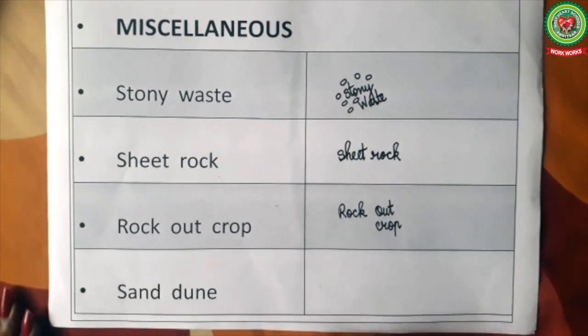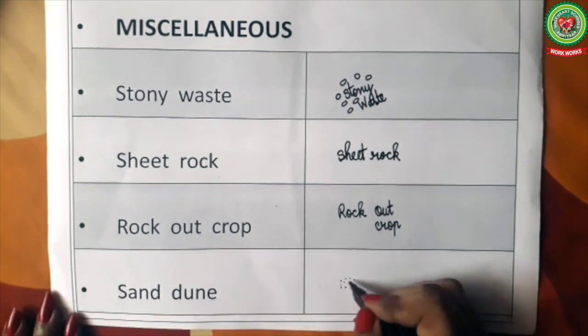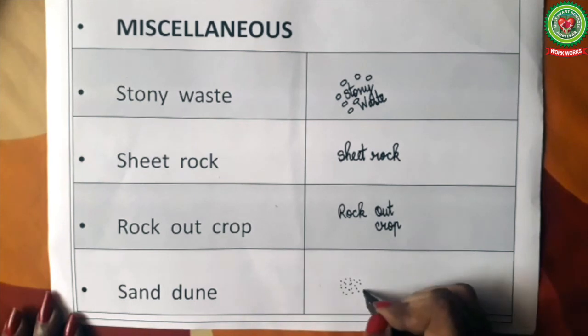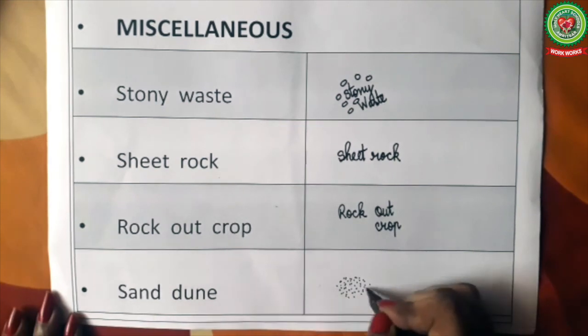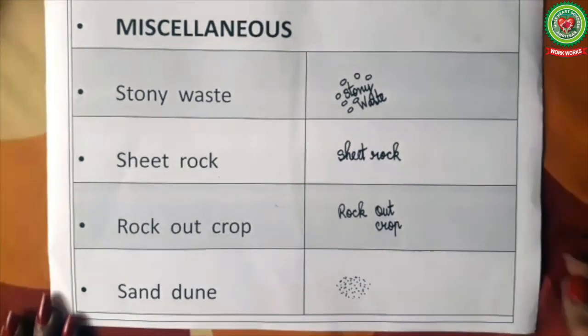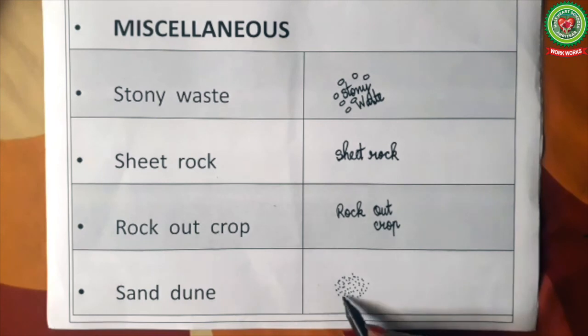The next feature is sand dune. A sand dune is a sand feature or a hill of sand found in the deserts, formed by deposition of sand by wind. It is shown in brown dots like this. The dots are close to each other. So this is a symbol for sand dune. Presence of sand dune indicates that the area receives scanty rainfall or no rainfall.